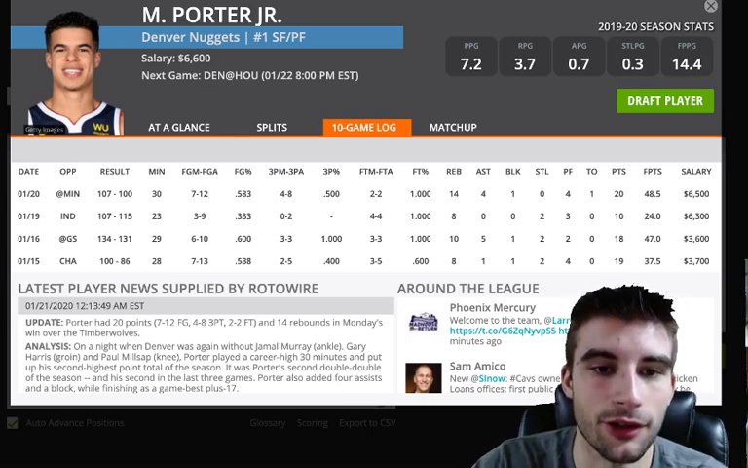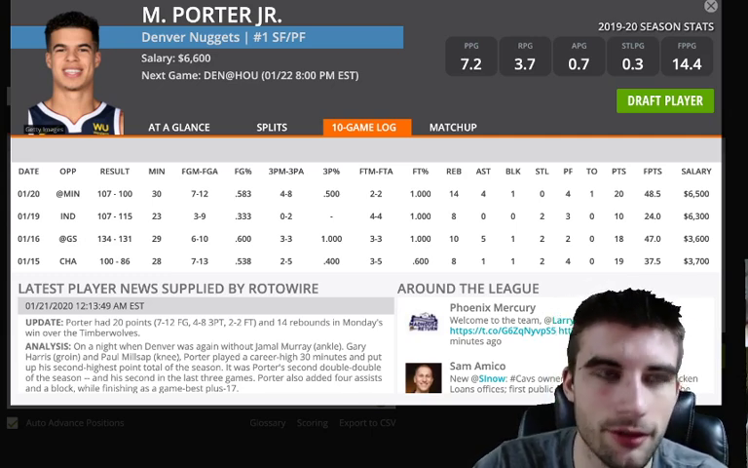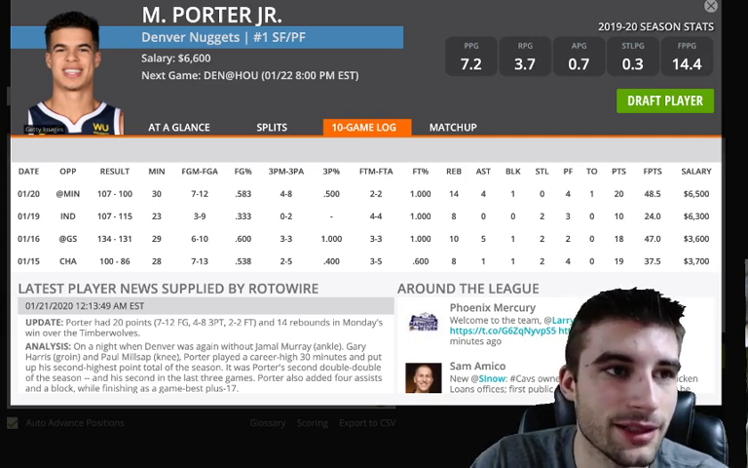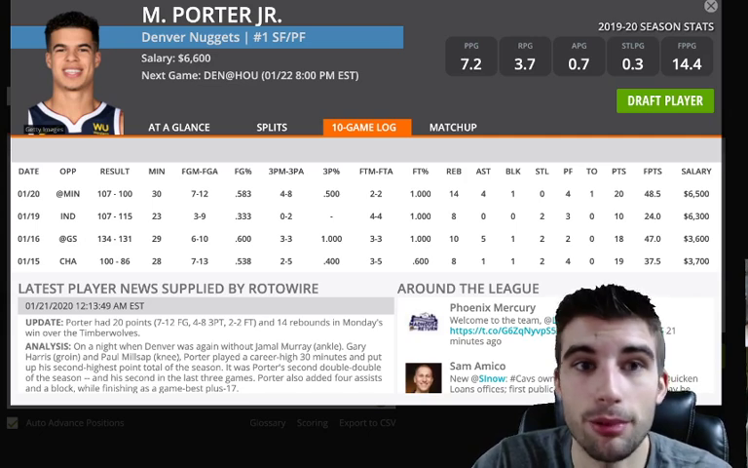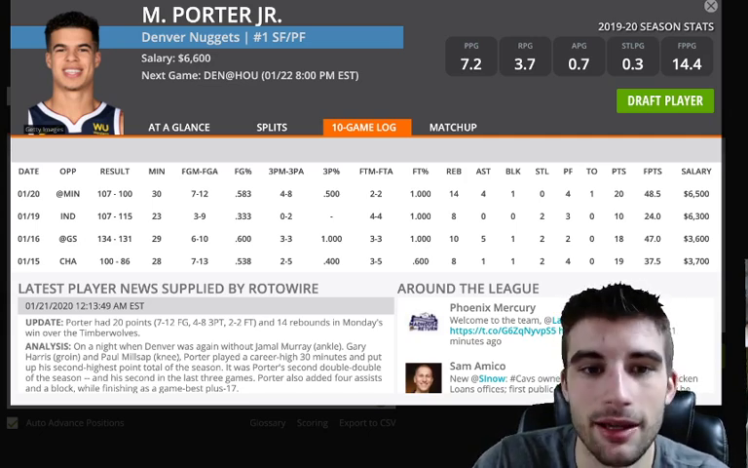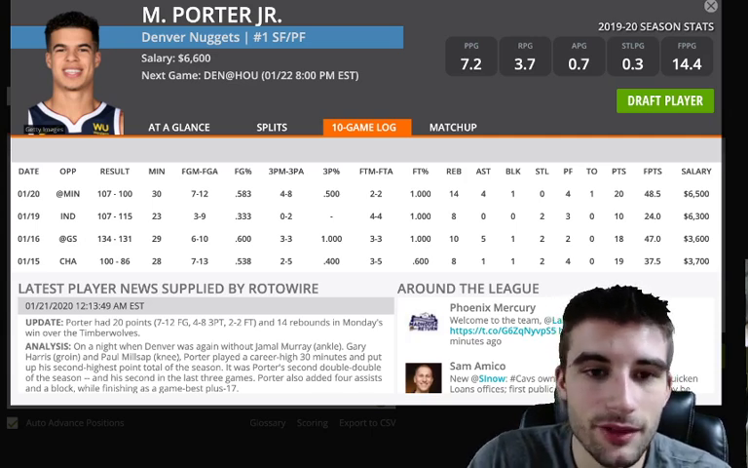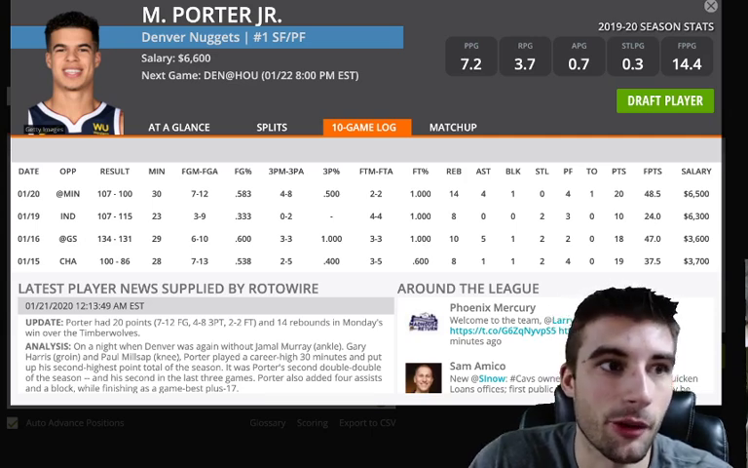With everyone off the court for Denver, Gary Harris is going to be out, Jamal Murray is going to be out, Paul Millsap's going to be out. He should see about 30 minutes, if not more, here. And with all those guys off the court, he's at 1.21 points per minute. That's pretty darn good with a 20% usage rate. I know he seems expensive at 6,600 because he was in that 3K range, but 1.21 points per minute, and you're going to see about 30 minutes. That's actually not a bad price for someone going up against Houston.